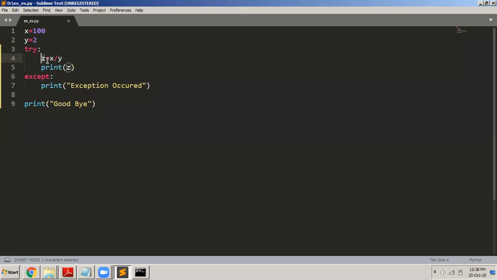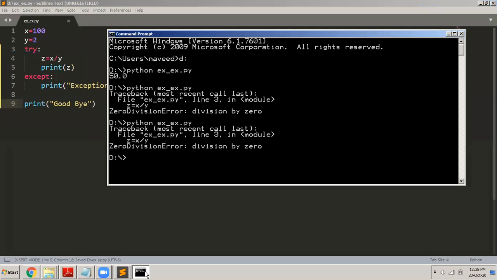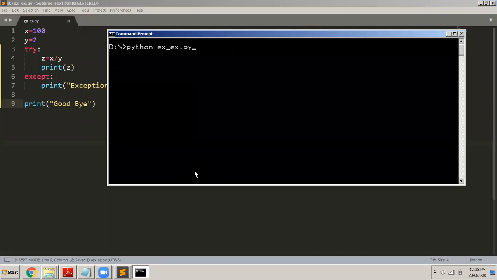Only if there is an error in this block here, this except part will get executed, but it will not get executed now because everything is getting executed comfortably. And then finally this is in the main, so this will get executed anyway, and then it will stop the program because there is nothing after that. Now let us see, file, save, I clear the screen and then I execute.